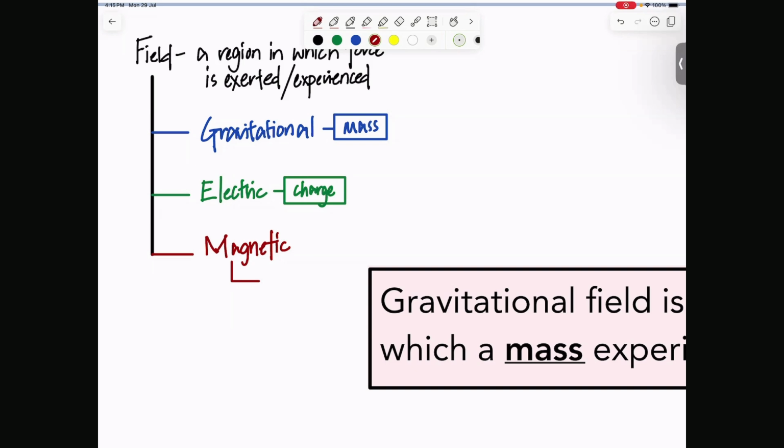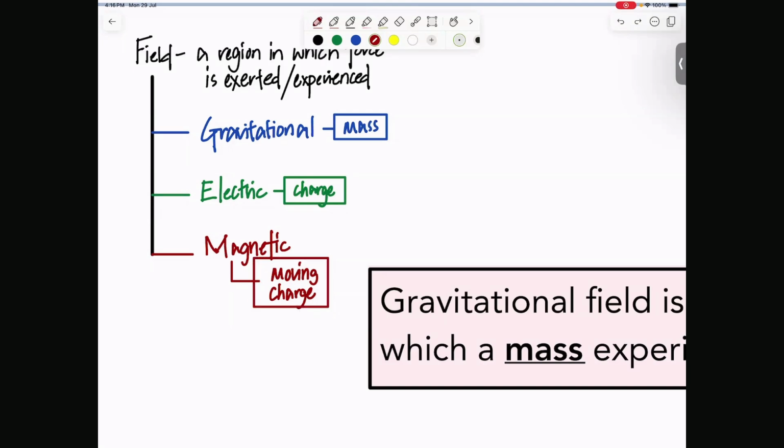So this one is a little strange. It is actually charge. So you need to have charge to experience force in a magnetic field. However, there's a catch. Not any charge. It's moving charges. So any moving charge will experience force in a magnetic field.